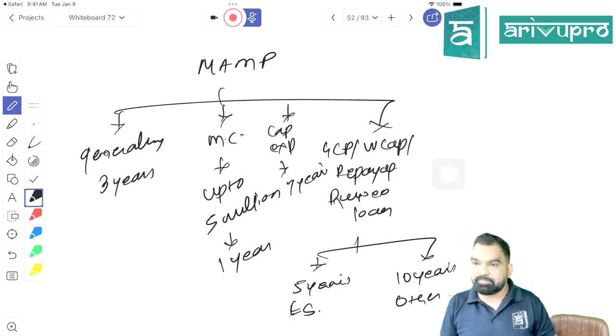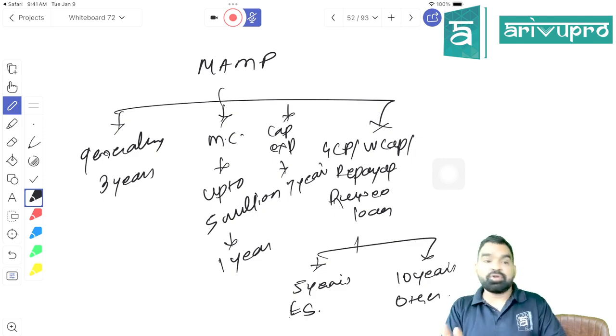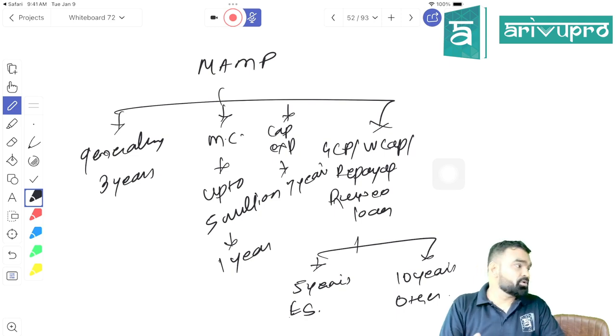If you are a manufacturing company, you can take any kind of loan where the minimum average maturity period should be 1 year, if the value of the loan is less than 50 million US dollar, right? The third thing is if you are acquiring a loan for three purposes. The first purpose is to meet your general corporate expenses, meaning your administrative expenses, or your working capital requirement, that is to buy stock and all, right? And the third one is for repayment of rupee loan. In that case, if you're taking it from an equity shareholder, the minimum average maturity period should be 5 years. If you're taking it from a bank or public financial institution or any other person who is not your equity shareholder, the minimum maturity period should be what?